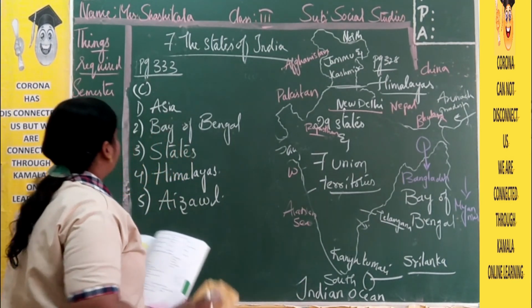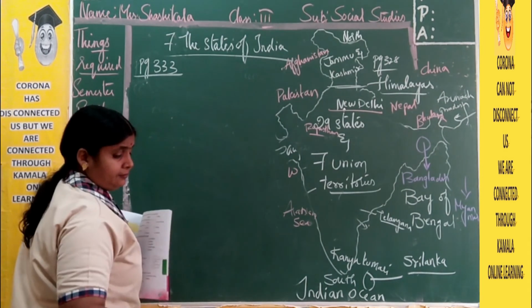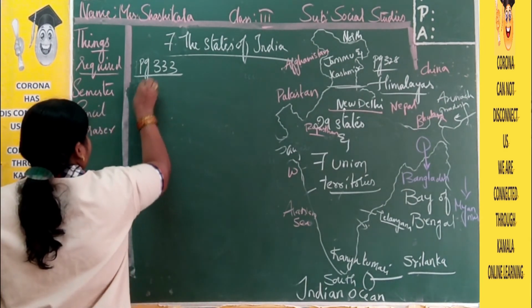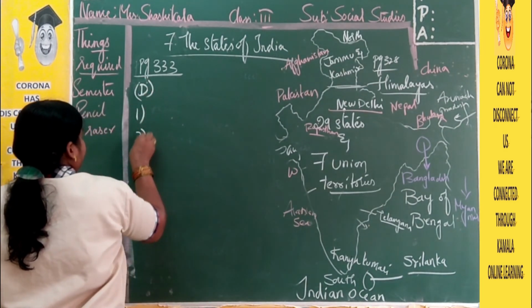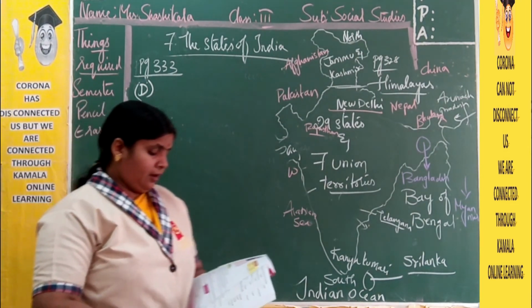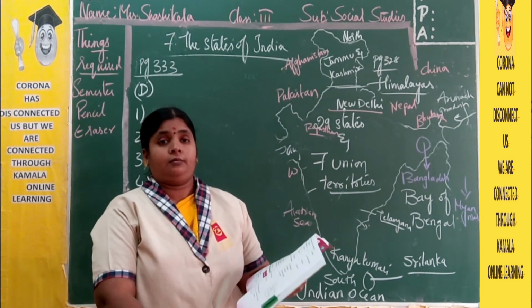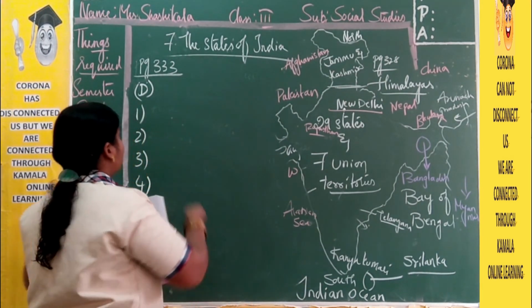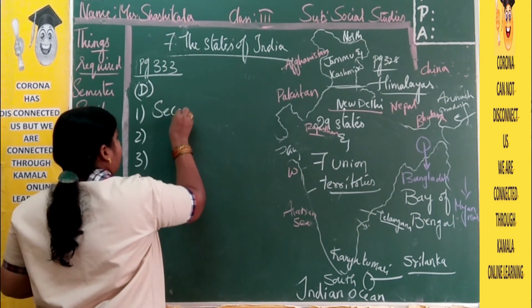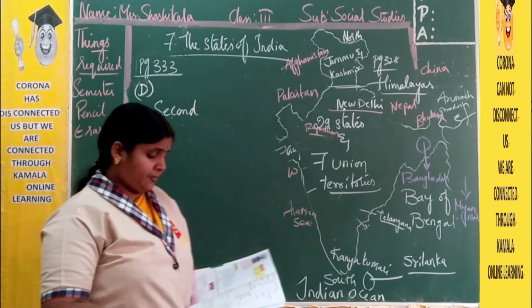And the bit, fill in the blanks. Same page. Now, India is a dash most populated country. That is second most populated country. And first place is occupied by China.